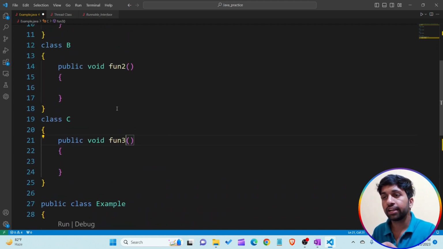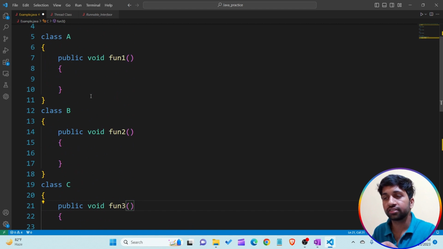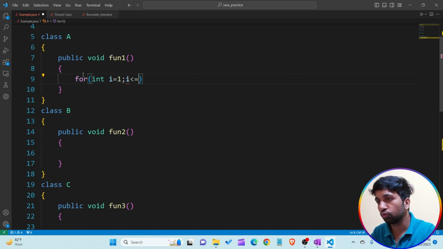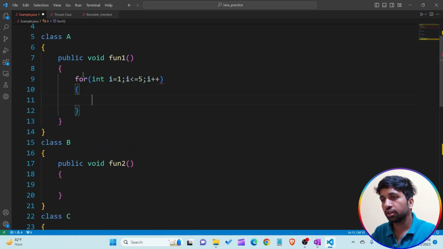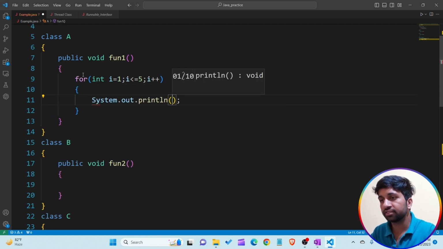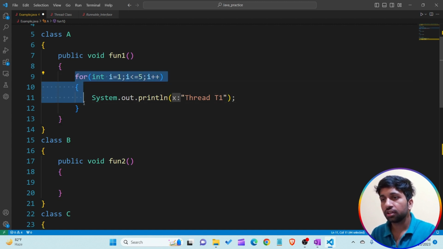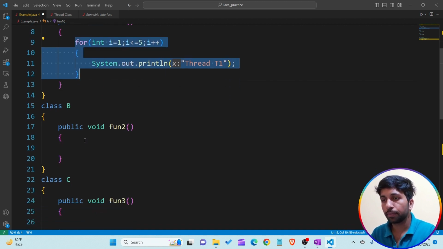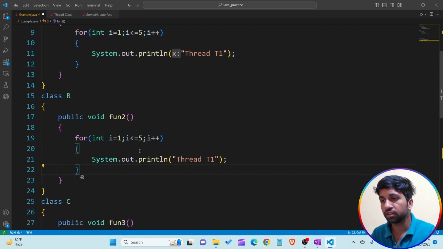Okay, so I have to write some line of code into all these classes. I just want to use a for loop here. int i is equal to 1, i less than or equal to, let's assume 5, then i plus plus. Again, I want to print some message here like thread t1. Okay, I want to copy this for loop and printing into the fun2 method.